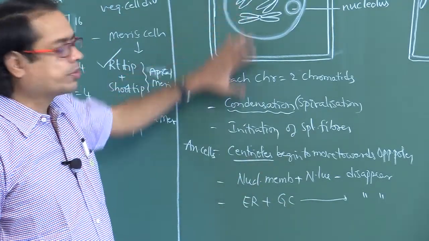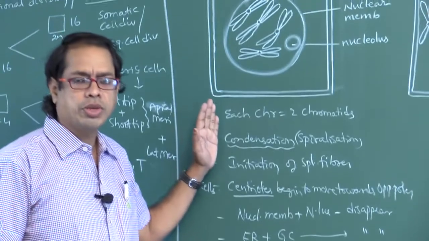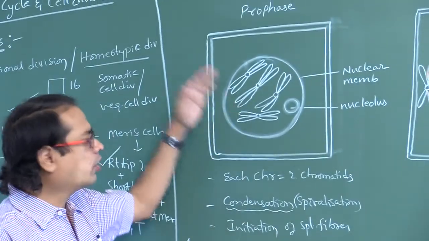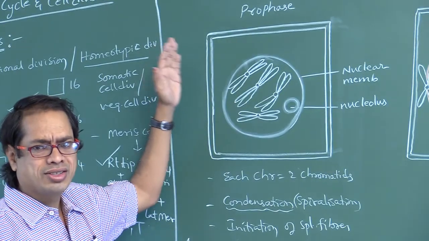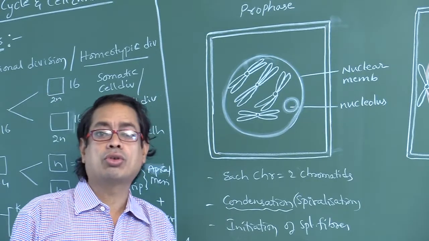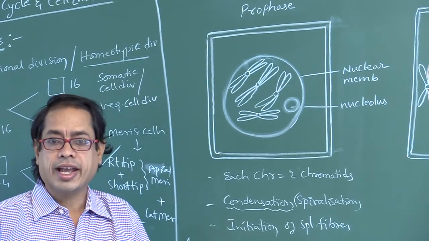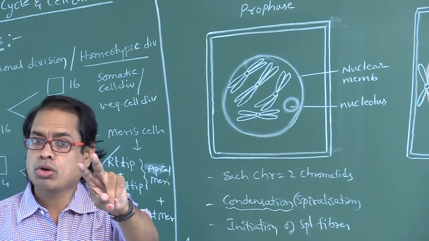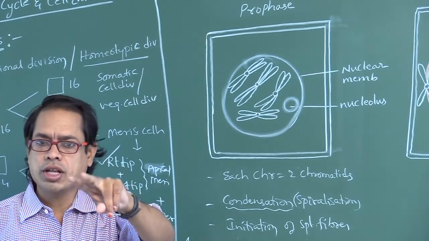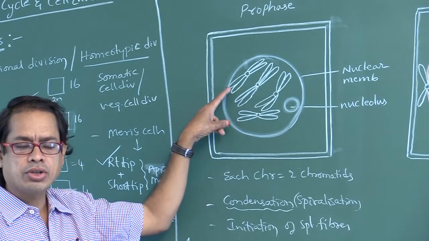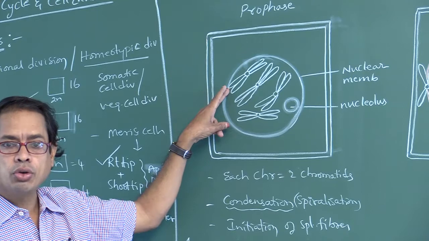So what are the points? Each chromosome is having how many chromatids? Two chromatids. Before it, G1, S, G2 phases occur, isn't it? So each chromosome with two chromatids begins at S phase. In S phase, each chromosome has two chromatids. In G2 phase also, and in prophase also, each chromosome has two chromatids.